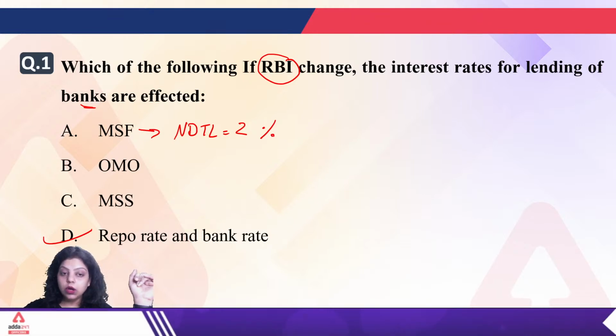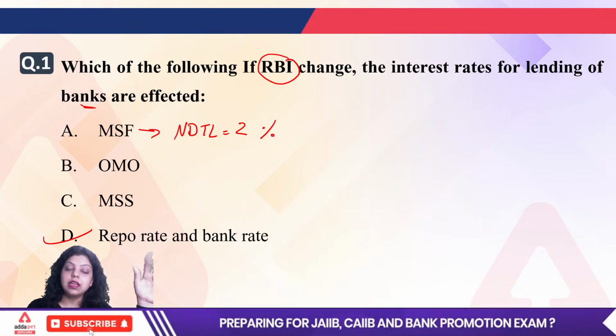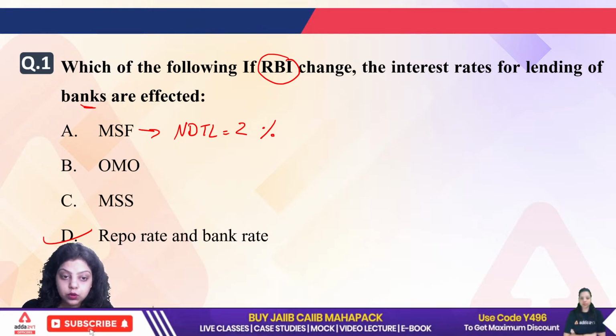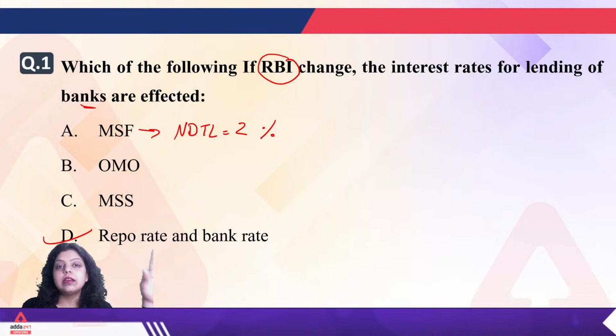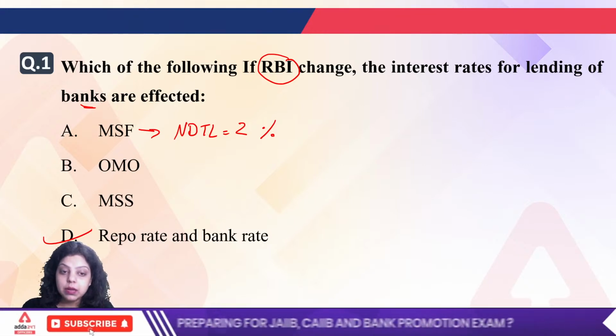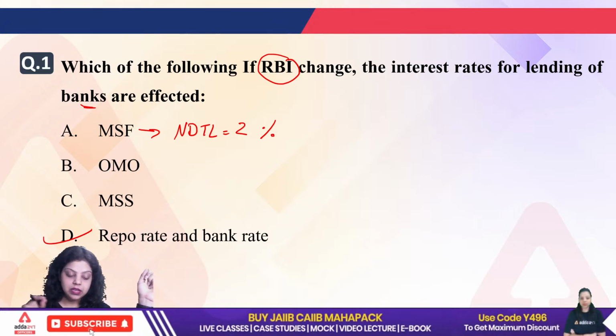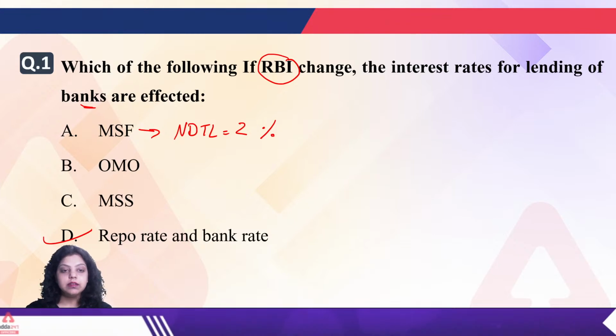Whatever loan of NDTL's 2% commercial banks are taking from the Reserve Bank of India will come from the SLR portfolio, that is the statutory liquidity ratio, in which all the commercial banks have to maintain certain reserves with themselves in the form of cash, gold and securities. So the right answer here will be D.